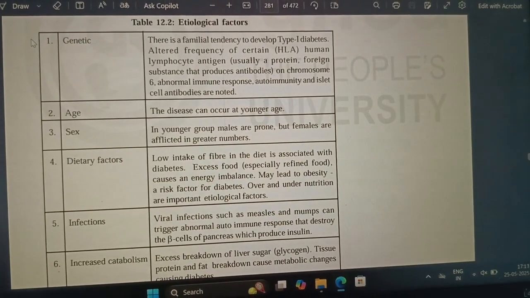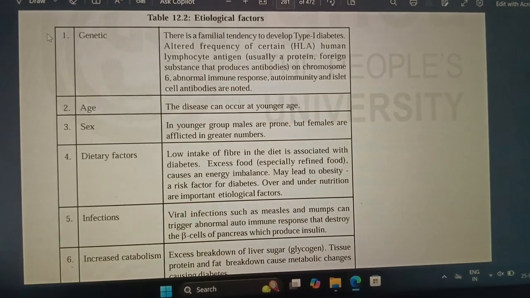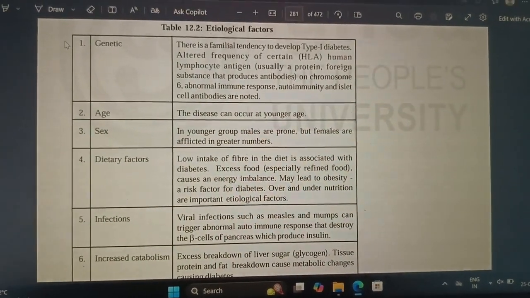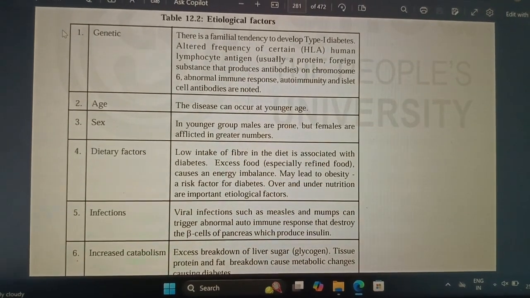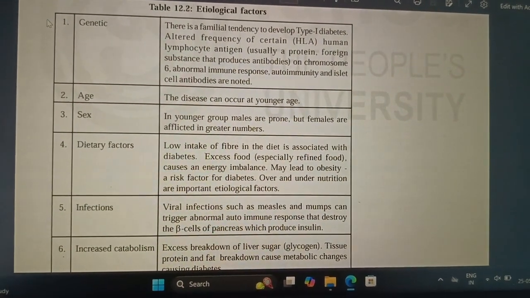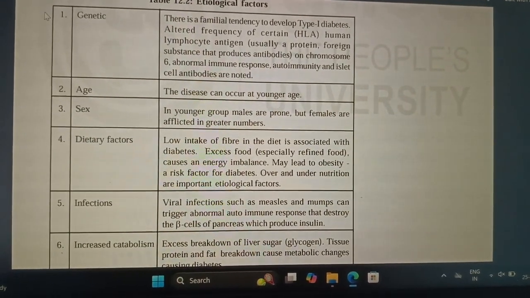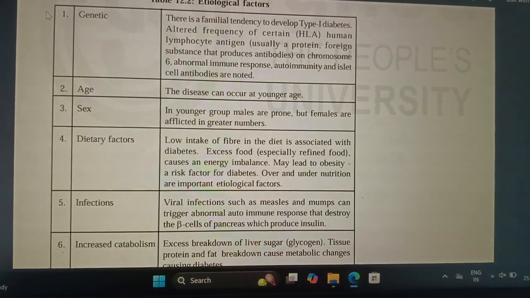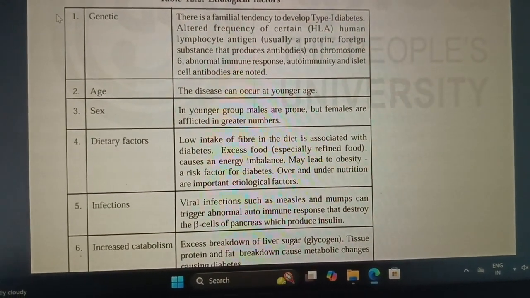Hi guys, in this class we'll learn about the etiological factors of diabetes mellitus. First, genetic. There is a familial tendency to develop type 1 diabetes, altered frequency of certain HLA antigens, foreign substances that produce antibodies, on chromosome 6. Abnormal immune response, autoimmunity and islet cell antibodies are noted.